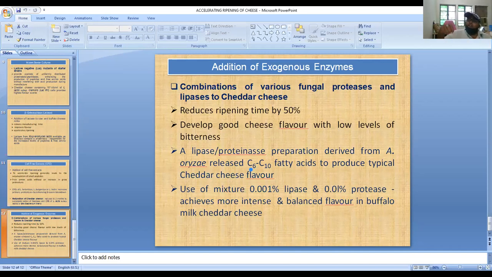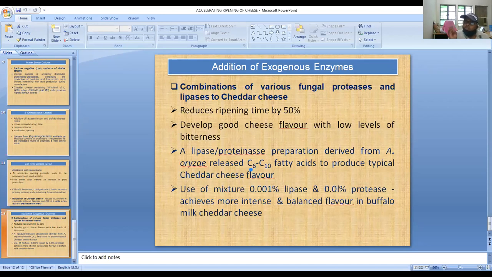And when we use microencapsulated enzymes, they also help in flavor development by degradation of protein into amino acids and decomposition of fat into fatty acids. So this way, we can add goat milk to buffalo milk or cow milk and decrease the ripening period of the cheese.